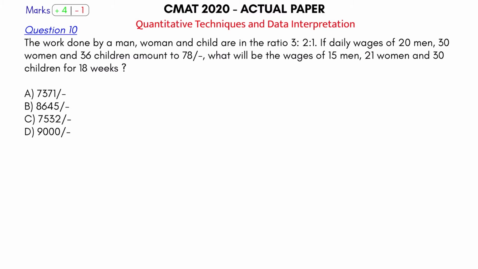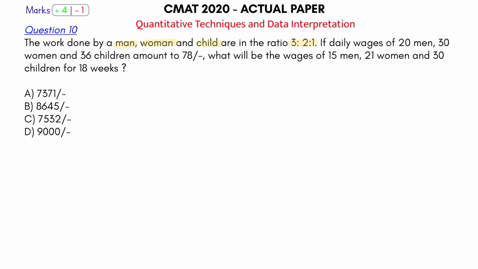So what is this question saying now? Let's hear this out. Work done by a man, woman and a child are in the ratio of 3:2:1. So this is clearly a problem from time and work. The efficiencies of man, woman and child are given as 3:2:1. Okay, so if a man can put 3 bricks in a day, a woman can put 2 bricks, and the child can put 1 brick in a day. Okay, that is the meaning of this efficiency.